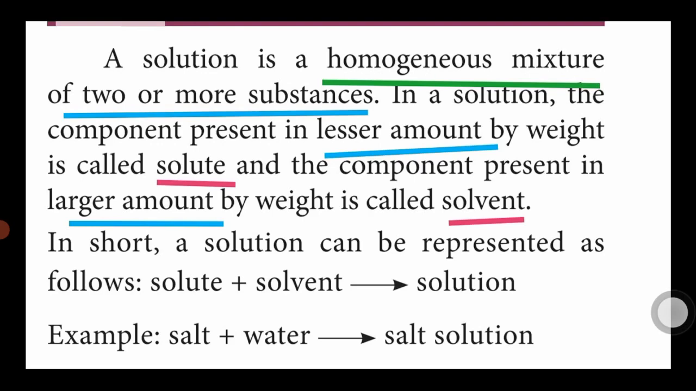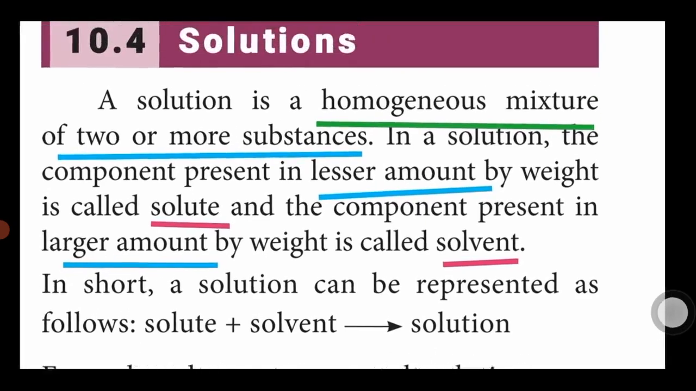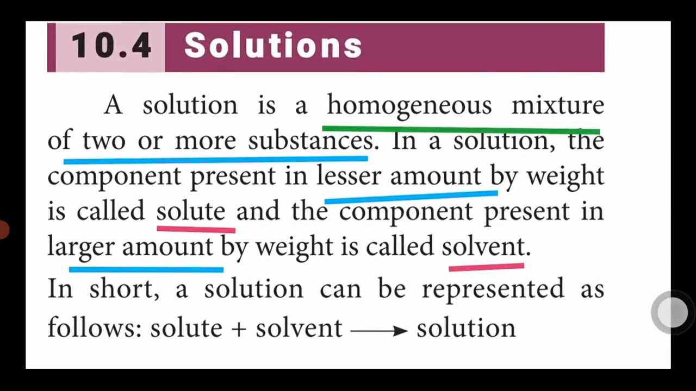So 2 or more substances present in a homogeneous mixture is called a solution. What are the main components present in a solution? There are 2 components present in a solution. One is solid, another one is solvent.